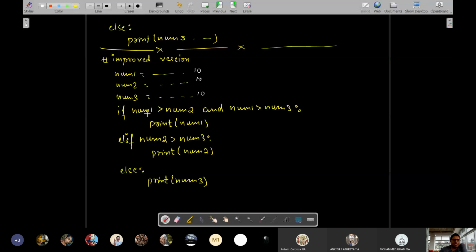Now tell me, is num1 greater than num2? Is 10 greater than 10? Equal to, right? So this will result in false. And in AND, if any one of them is false, then the answer is false. You remember the AND truth table: only when both are true will AND result in true. So here this part is false, and this part is also false. It will go to the second.